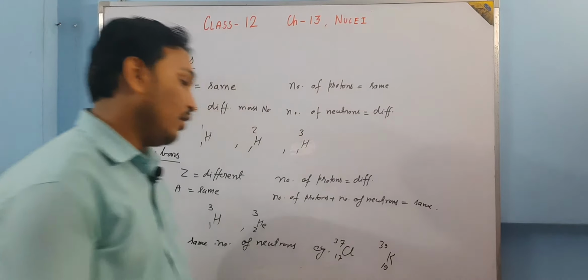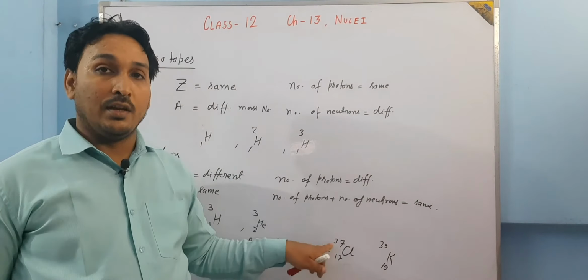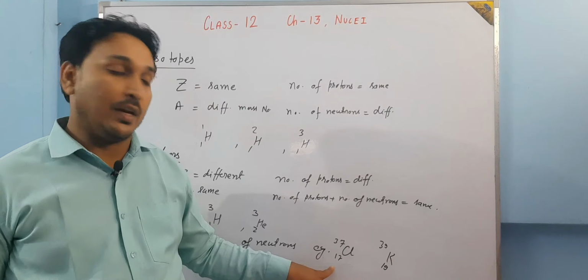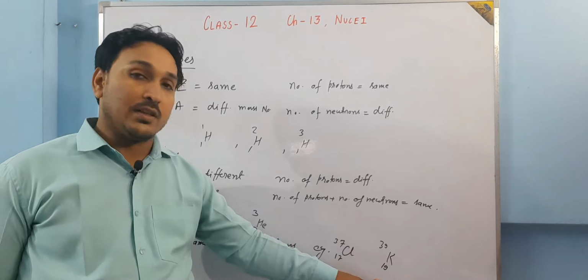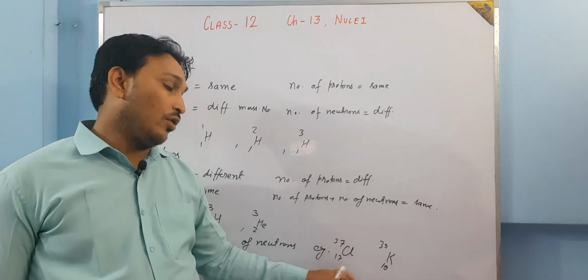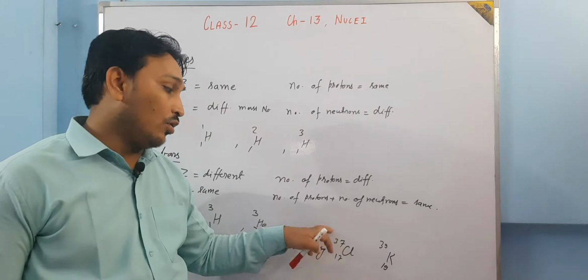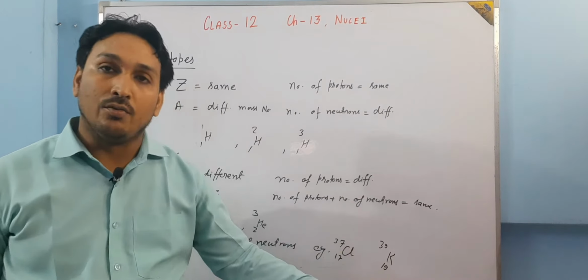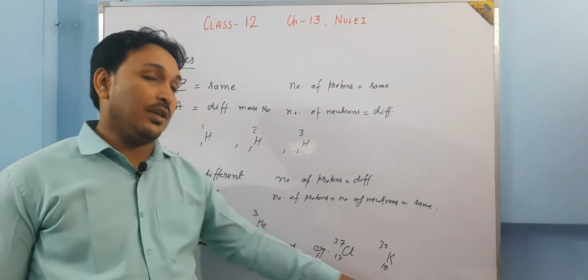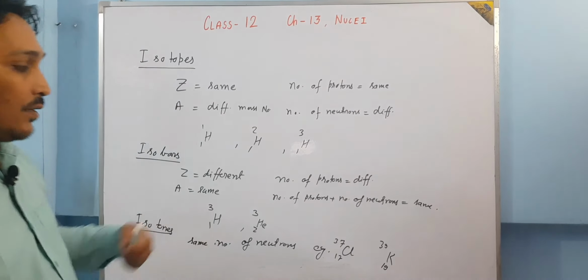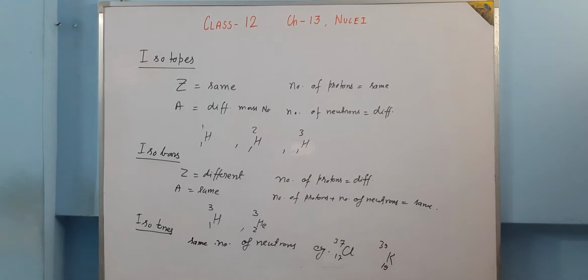Just see how many neutrons each has: A minus Z. For chlorine, 37 minus 17 is 20 neutrons. For potassium, 39 minus 19 is 20 neutrons. So the number of neutrons is the same, and that is why they come under the category of isotones.